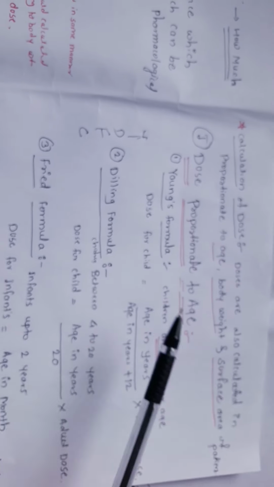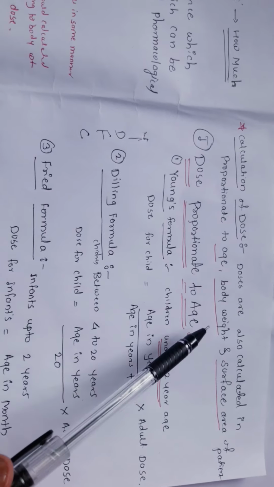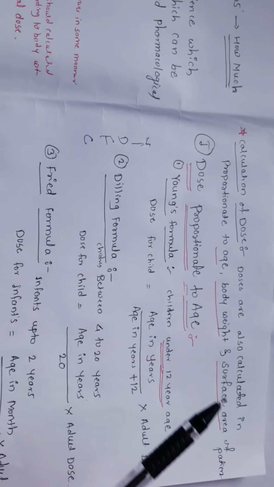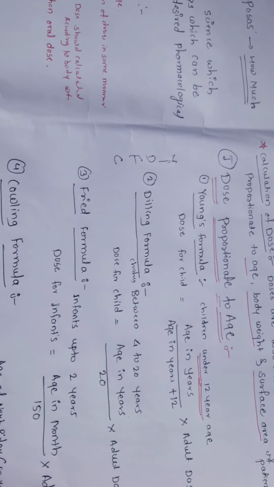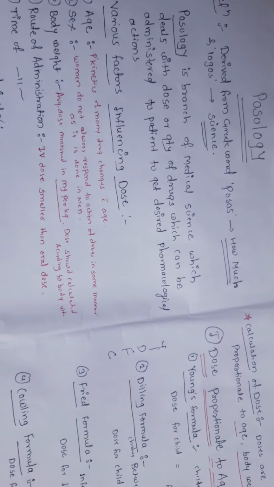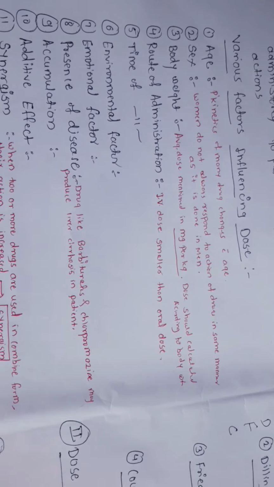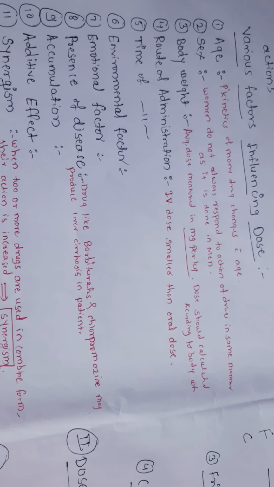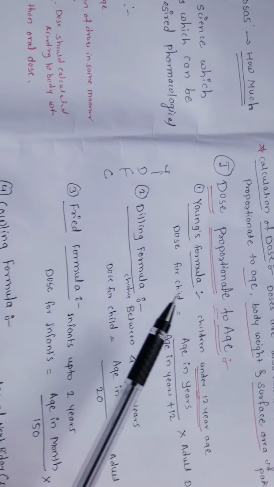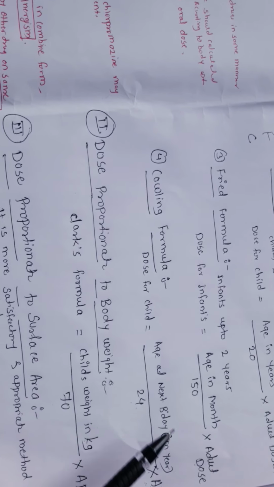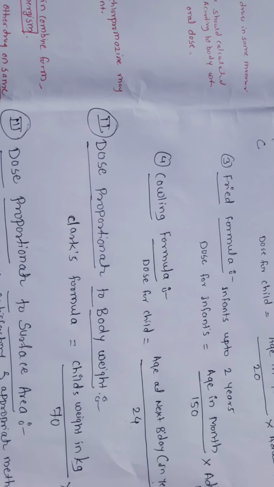This is the calculation of the dose. These three parameters, age, body weight and surface area, have formulas for calculation of the dose. This is posology. Only remember the definition, the factors, and then the calculations. Hope you understand. Thank you so much.